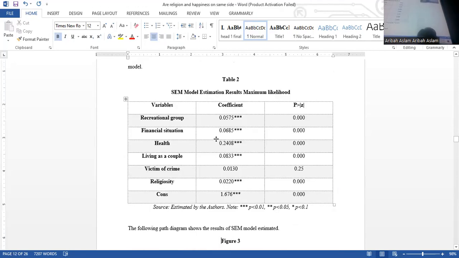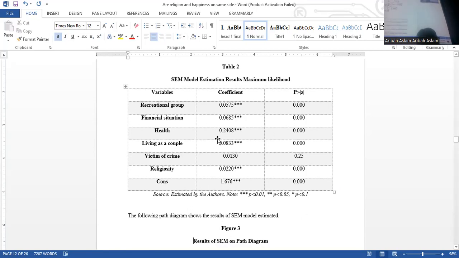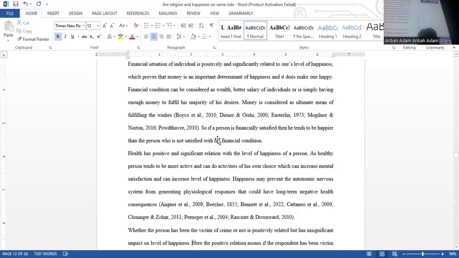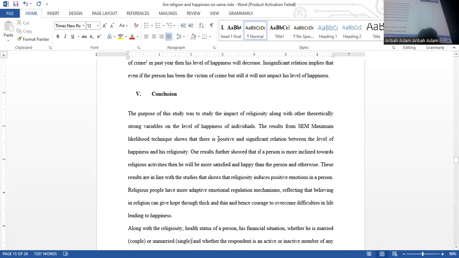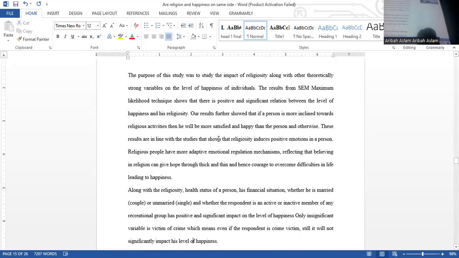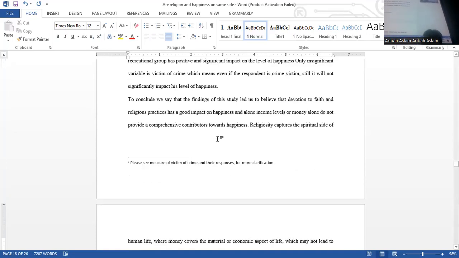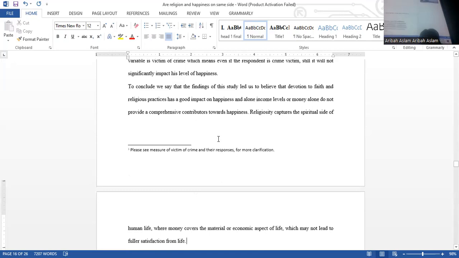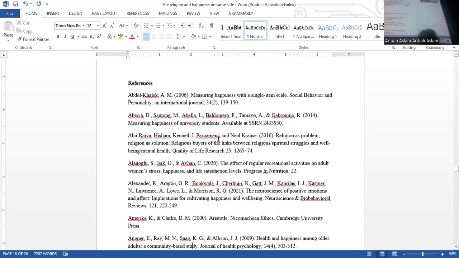Then you're going to explain each of the results. We have done a very extensive exercise in today's lecture on how to interpret results, how to use theory behind results, and so on. After that, you are going to come to the conclusion section. In the conclusion section, you are going to write the conclusion of the whole term paper: what your objectives were, what the results of the findings were, and you can also have some policy implications. Then you are going to come up with references, and with references, you can also